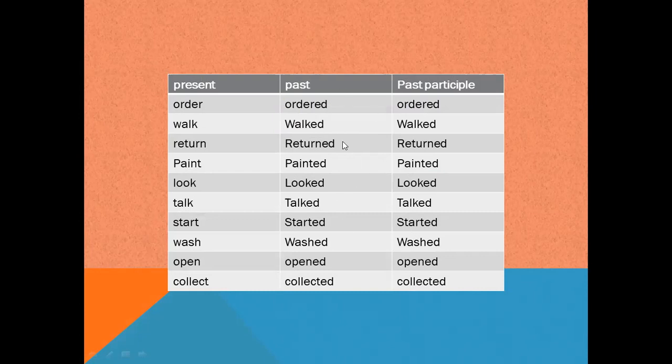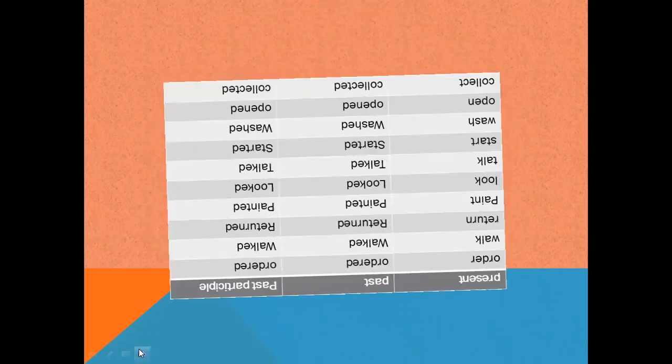With the regular verb, past tense and past participles are formed by adding ed or d. In these verbs, the past tense and past participles are formed by adding ed to the end of the base form of these verbs. Now move to the next slide.